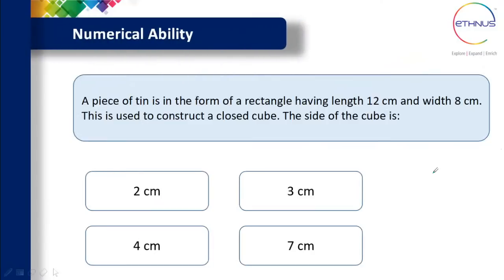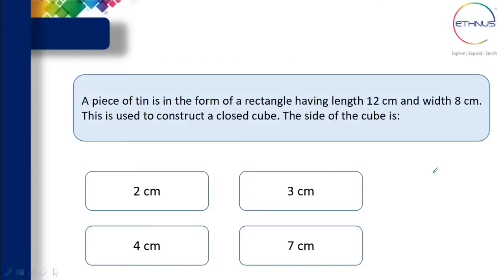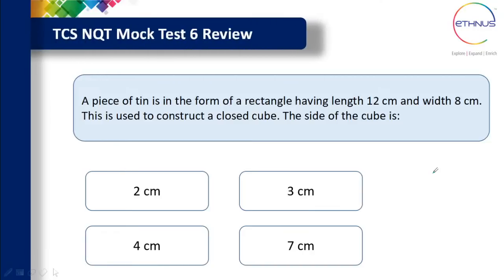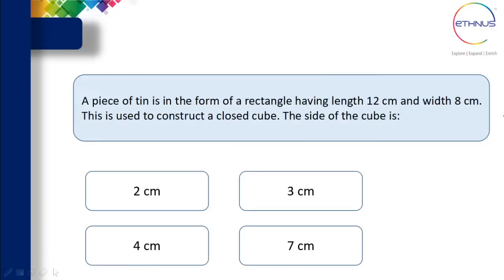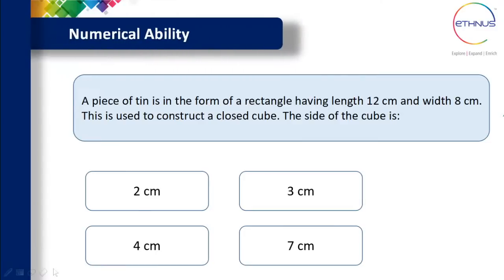A piece of tin is in the form of a rectangle having length 12 centimeter and width 8 centimeter. This is used to construct a closed cube. The side of the cube is. So you might get problems related to these dimensions in the upcoming TCS NQT. So it's very important to know the formulas for a few of the geometrical figures.